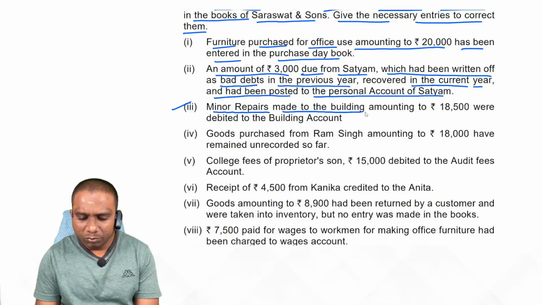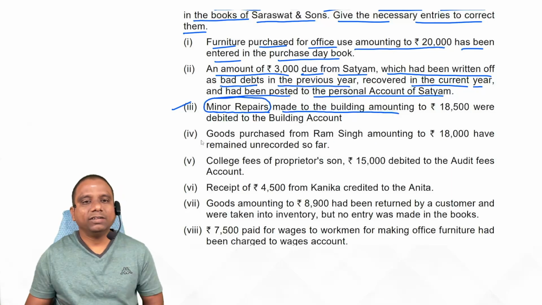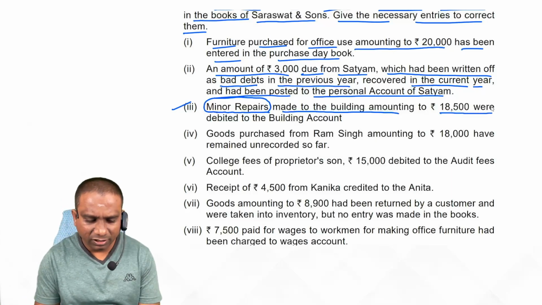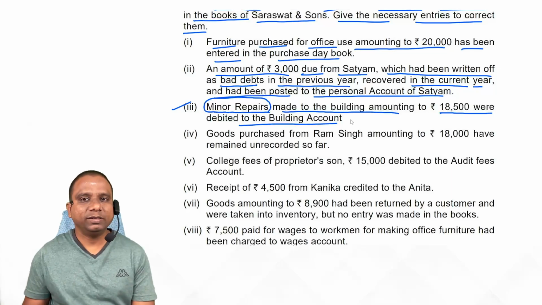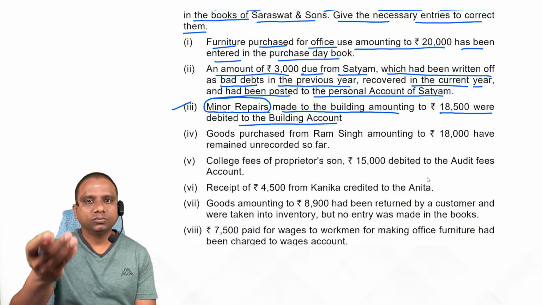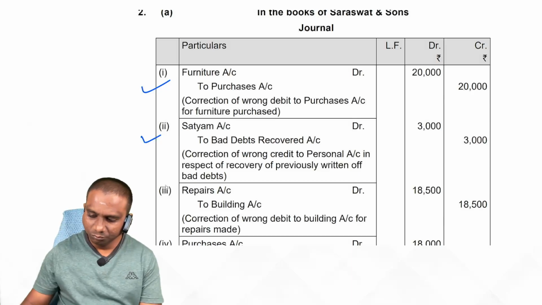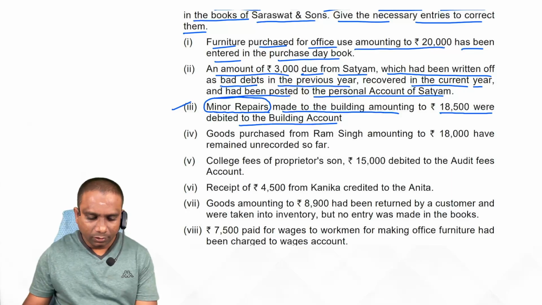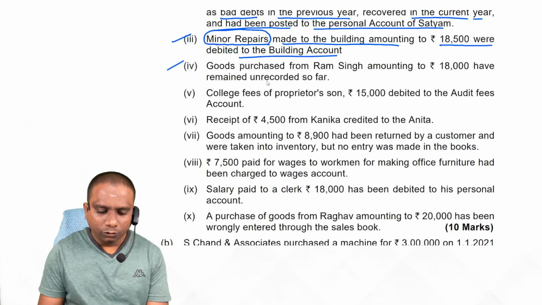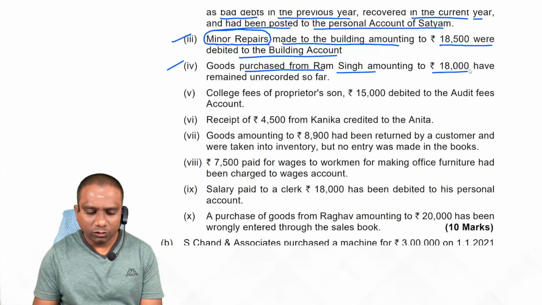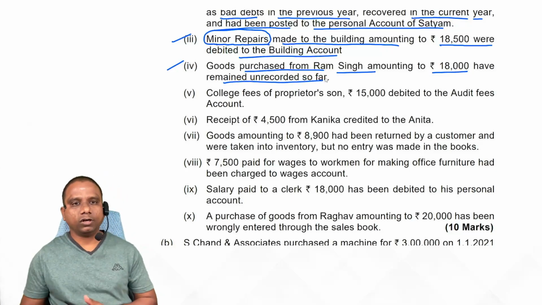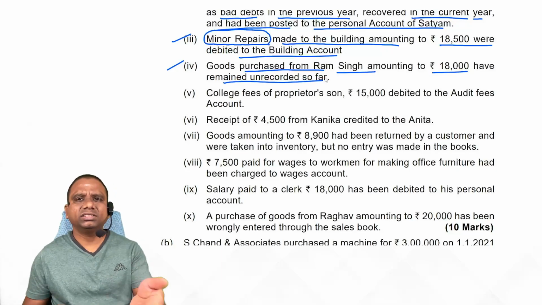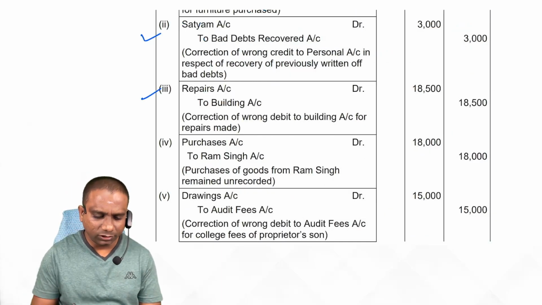Minor repairs made to the building. Which account do we debit generally? Repairs to building account, or simply repairs account. 18,500 were debited to building account. By mistake they debited the building account. Now debit repairs account, credit building account. So repairs account debit to building account. Next one. Fourth one: goods purchased from Ram Singh amounting to 18,000 have remained unrecorded so far. It is a complete omission. So now we record the entry. What is the entry we record? Purchases account debit to Ram Singh account 18,000. Observe.